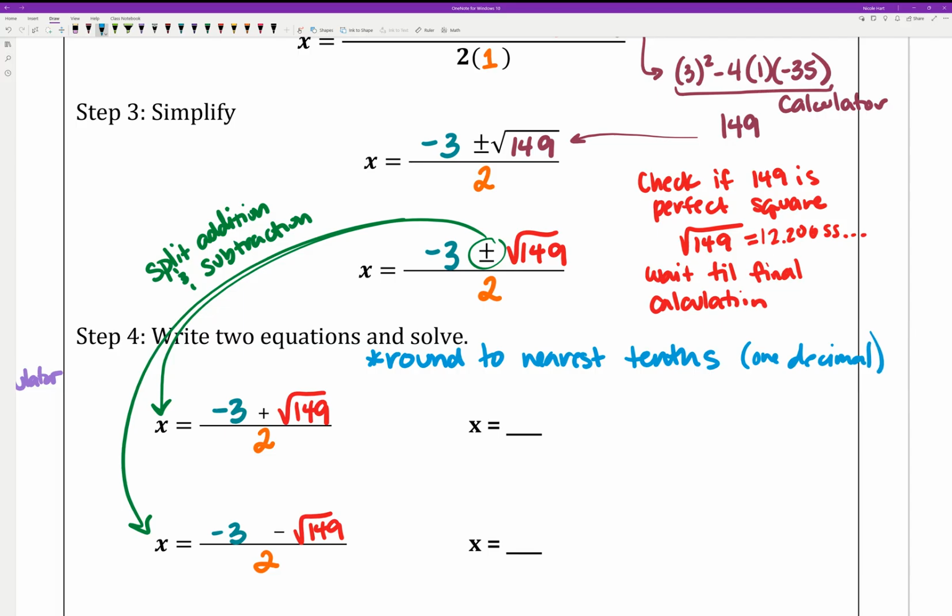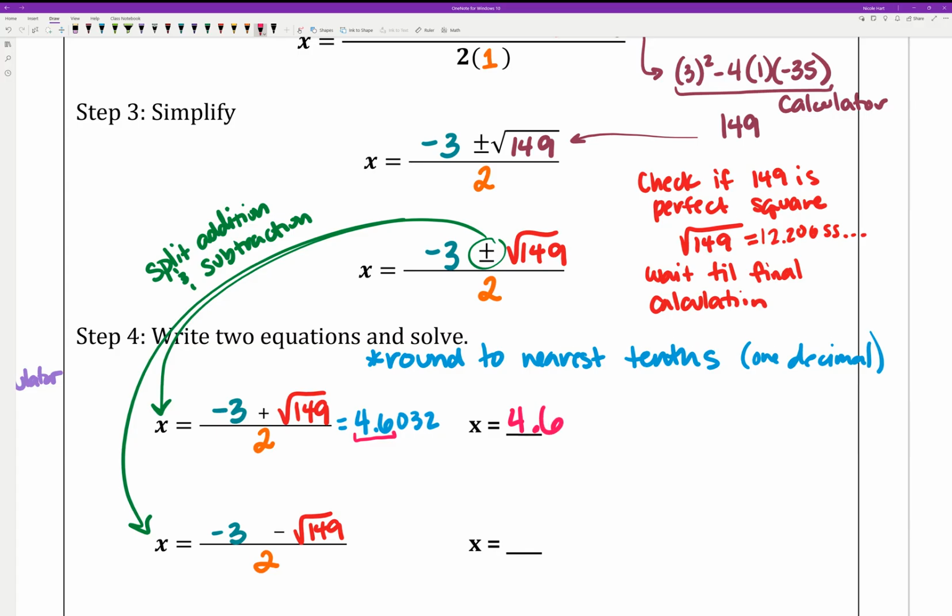So I'm going to type this into my calculator. Negative 3 plus the square root of 149 divided by 2. And that gives me 4.6032. And it's a nice long decimal. All I'm really concerned about is rounding that to the nearest tenth, so 1 decimal place. So for this x, we have 4.6.